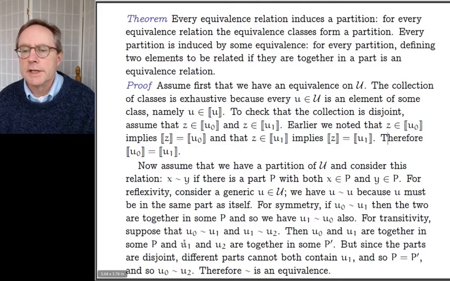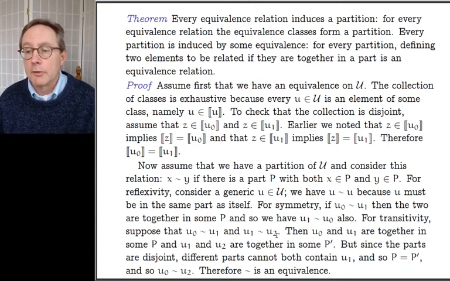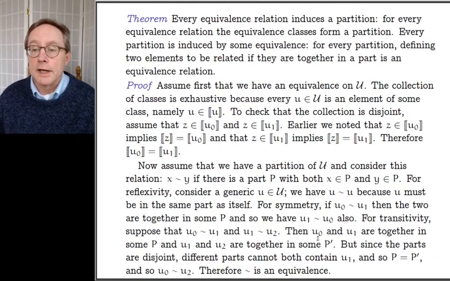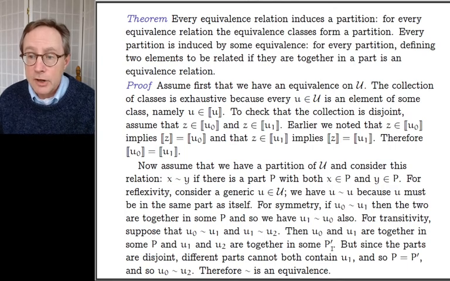So for transitivity, as you always do, you suppose that u0 twiddles u1 and that u1 twiddles u2. Then we have to argue that therefore u0 twiddles u2. The picture made it clear, but just to write it out in words: u0 and u1 are together in some P, and u1 and u2 are together in some P prime. I haven't decided they're together in the same P just yet.